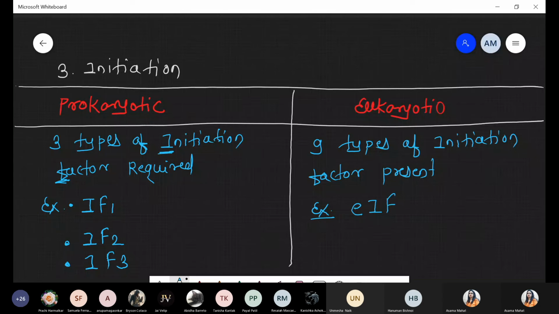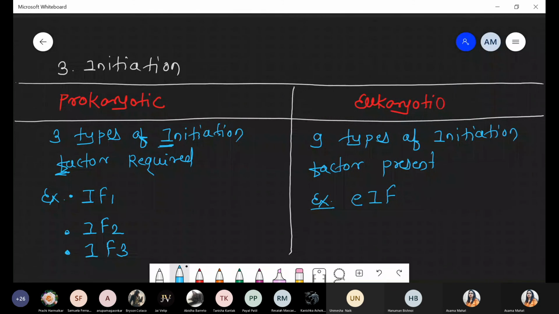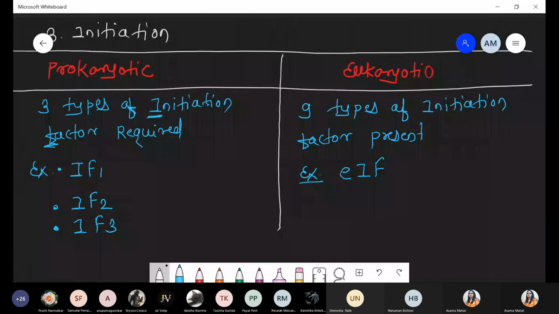There are many factors, eukaryotic initiation factor 1, 3, 4, 4A, 4B, 4C, 4D, 5, 6, so many types, and we are not taking all that. Commonly, we just say a total of 9 initiation factors are present in the eukaryotic system. It is represented by eIF, right? e stands for eukaryotic initiation factor.